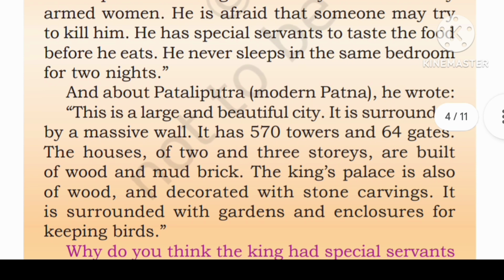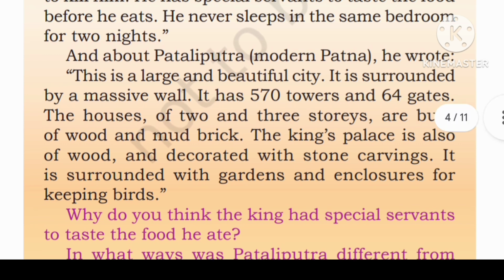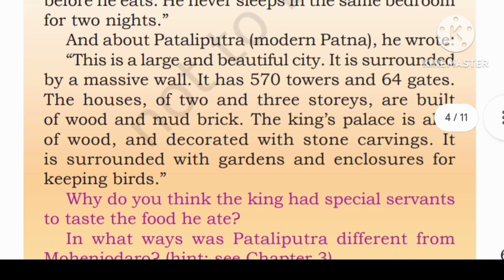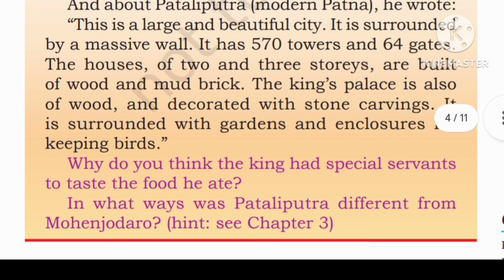The king is normally surrounded by armed women. He is afraid that someone may try to kill him. He has a special servant to taste the food before he eats. He never sleeps in the same bedroom for two nights.